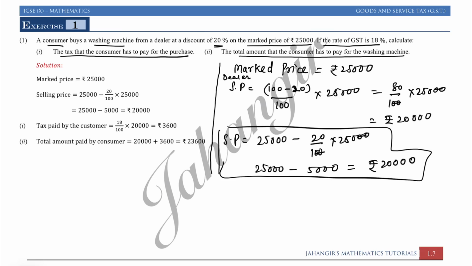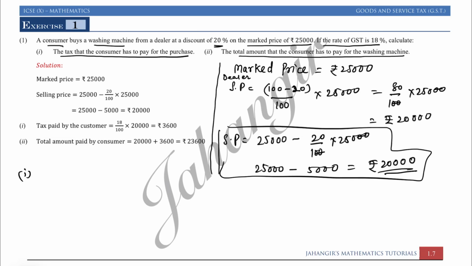Now once you get SP, what we will write? First we need the tax the consumer has to pay for the purchase. The purchase price is now rupees 20,000 for the consumer. So the consumer's tax will always be paid on its purchase price. Just remember the concept which I had explained. Consumer, that is a customer, is the end user, which means after that we don't have any chain. Consumer never sells the goods, as per the GST. If someone sells second hand goods, that is a different part, that doesn't come under the GST system. So don't confuse your mind. In GST we don't consider second hand goods.